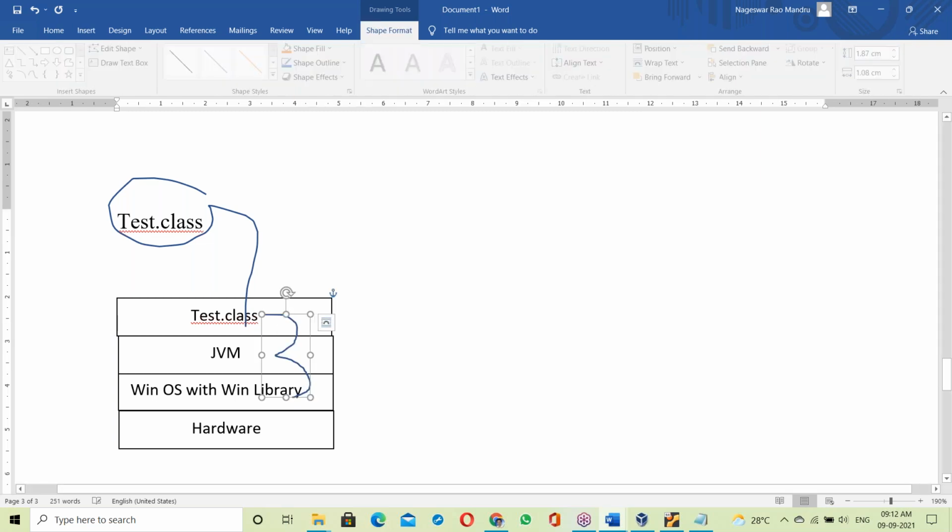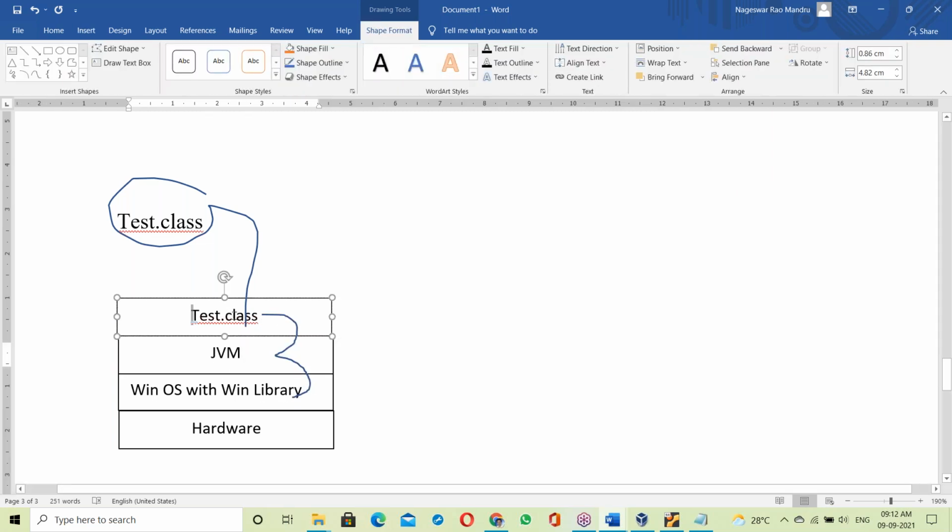Once linked with the OS library, it executes and generates output. So JVM takes care of linking the test.class file with the Windows library. Once linked, it communicates with hardware components. This is how it works on the Windows platform.